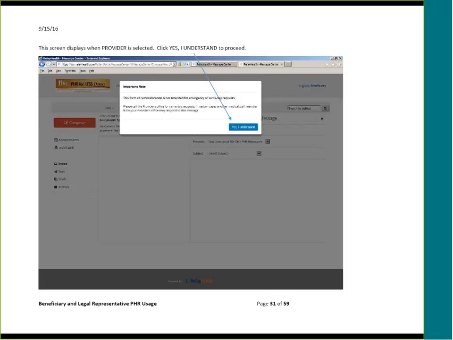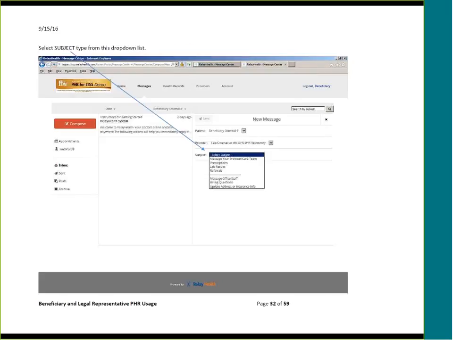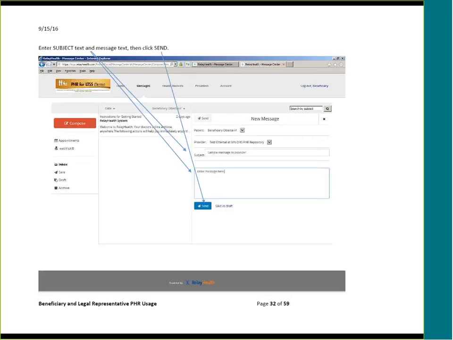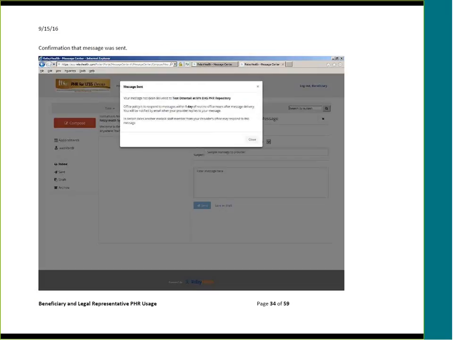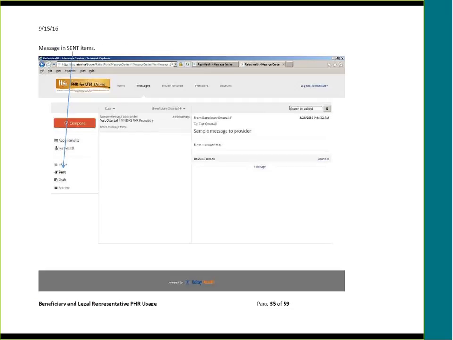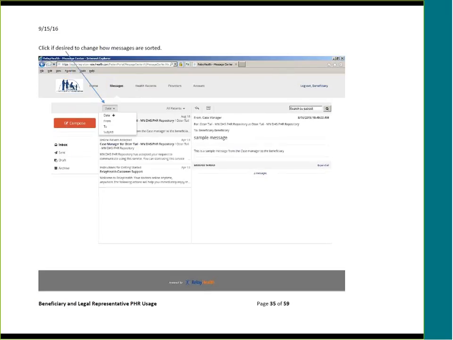This screen displays when the provider is selected. Click on Yes, I understand to acknowledge that you do understand that this is not to be used for emergency purposes or where an immediate response is needed. Click Subject Type from this drop-down list. Enter the subject text and the message text, then click Send, and get a confirmation that that message was sent. Click on Sent Items and see that message in that folder.